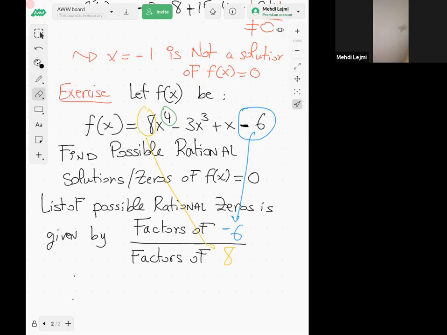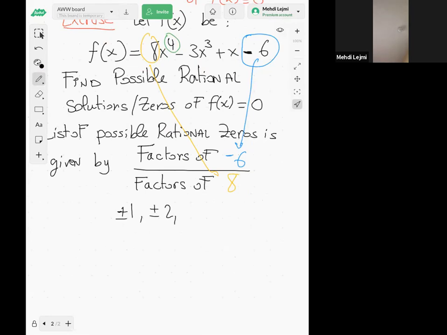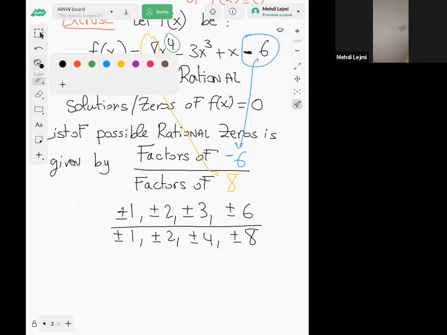So 6 is divisible by 1, so we're going to have plus or minus 1. 6 is divisible by 2, by 3. 6 over 3 is 2, of course. 6 is not divisible by 4, not divisible by 5, but of course divisible by itself, over factors of 8: 1, 2, and 8 is not divisible by 3, but it's divisible by 4. It's not divisible by 5, neither by 6, and neither by 7, but of course it's also divisible by itself, right? So then you have to divide each of the factors in the top by each of the factors in the bottom.